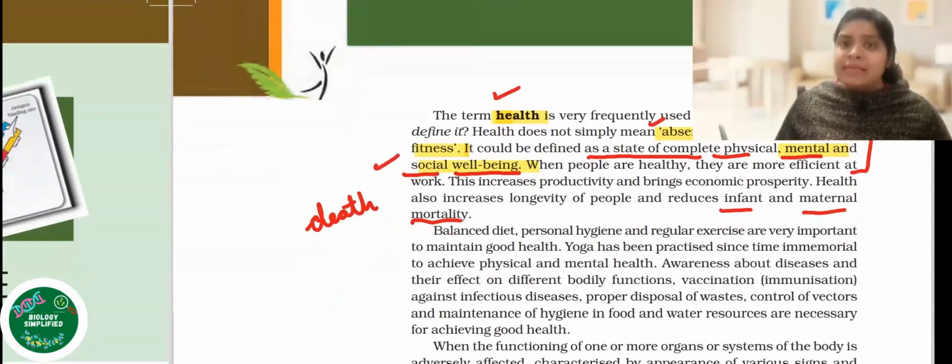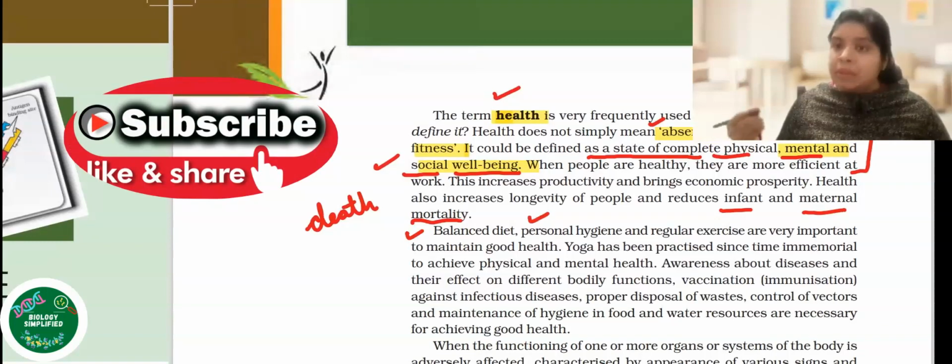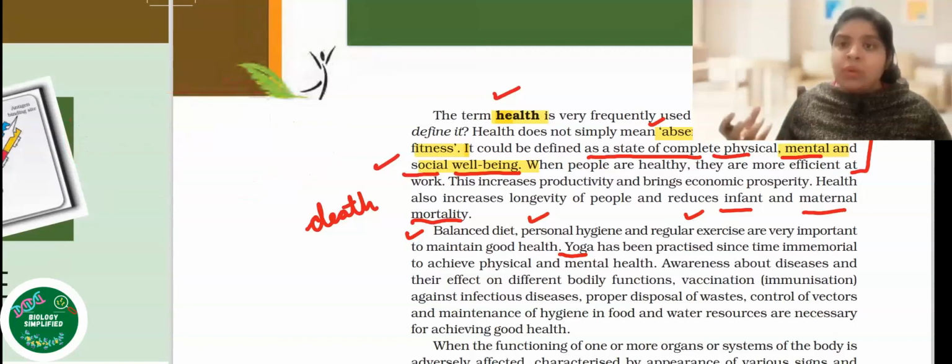All right. Next, the paragraph of NCERT mentions how a person can be healthy. So by eating a balanced diet, by maintaining personal hygiene, by doing regular exercises, and also by doing various practices like yoga. Also, this is going to increase the physical as well as mental health of the person.